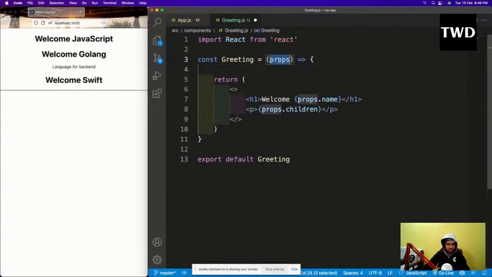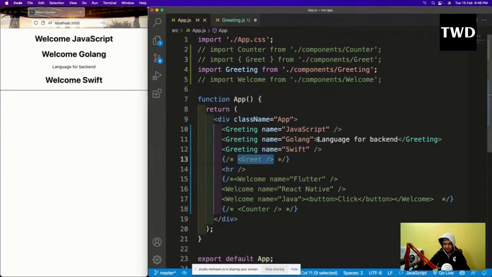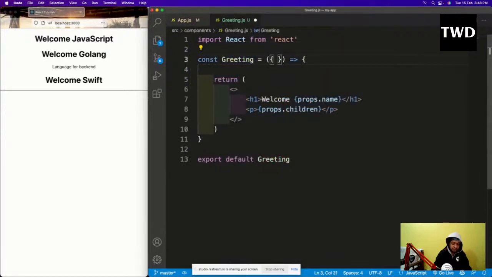Let me remove this. Instead of props, I know that two props are coming. One is name, which is obvious, and one is children, because I'm sending it here. So I'll write name, comma, children. And now it's a shortcut: instead of props.name, I'll have just name, like this.